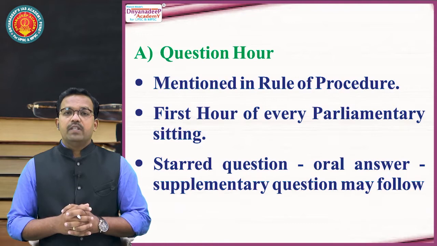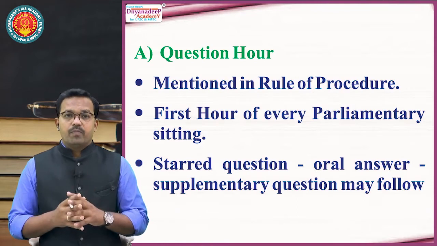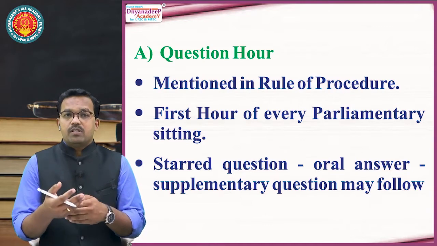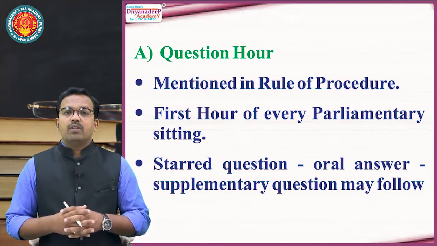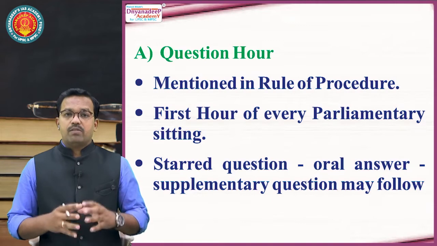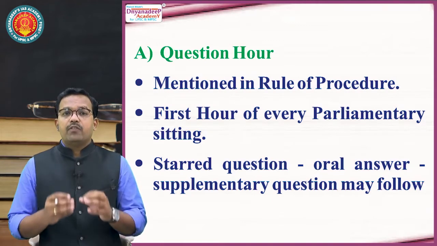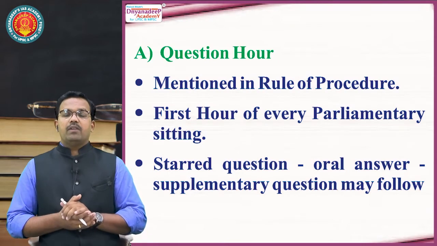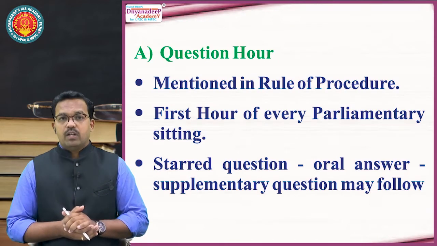Why? Because we elected them, we represented them, we gave them those positions on our behalf to carry out the government for us. That's why we have every rightful choice to ask them questions. That's why in Parliament, the first hour is dedicated to Question Hour, right?